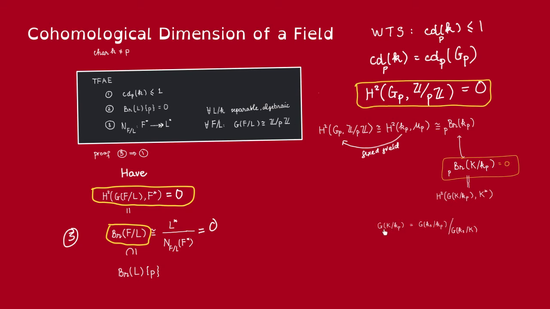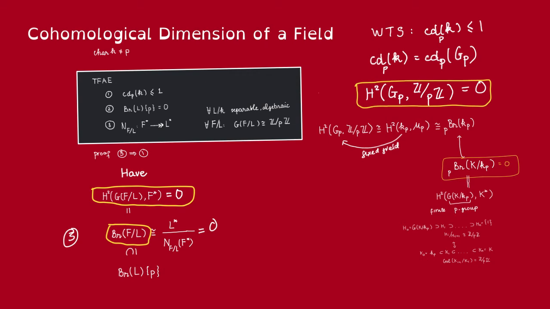Now what do we know about this group? Well, this Galois group is a quotient of this Galois group, which was G_p, because that was how we defined this K_p. K_p was the fixed field of G_p, and remember G_p is the Sylow pro-p part of the absolute Galois group. So what we know is that this group must be a p-power, and that's all we're gonna need. Even though our group here is not a cyclic group of degree p, it's not Z mod pZ, we can relate it to Z mod pZ in the following way.